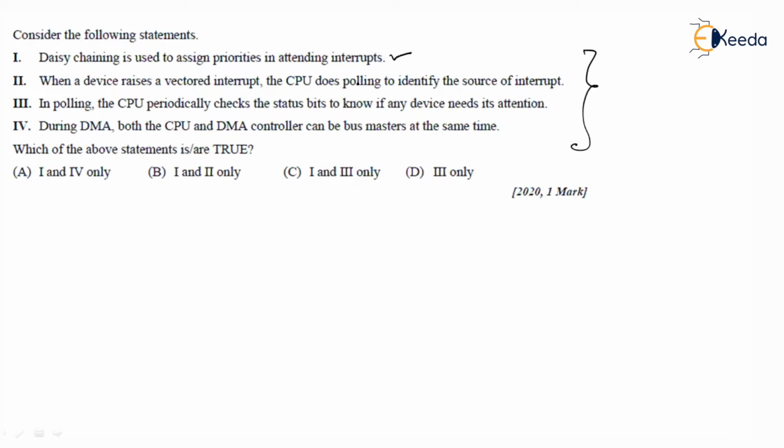Yes, it is right. When a device raises a vectored interrupt, the CPU does polling to identify the source of the interrupt. This is false. This is false because there are two kinds of interrupts, vectored interrupts and non-vectored interrupts. In the vectored interrupts, the address of the service routine will be given to the CPU by the source of the interrupt itself.